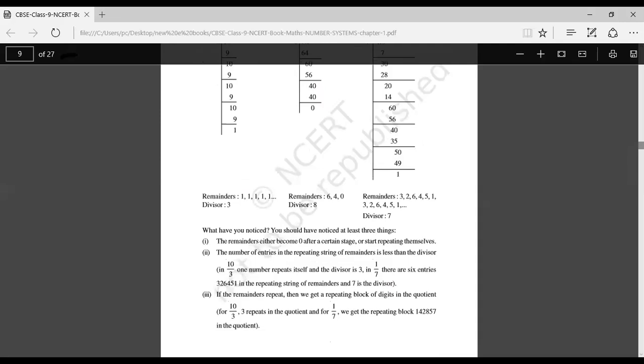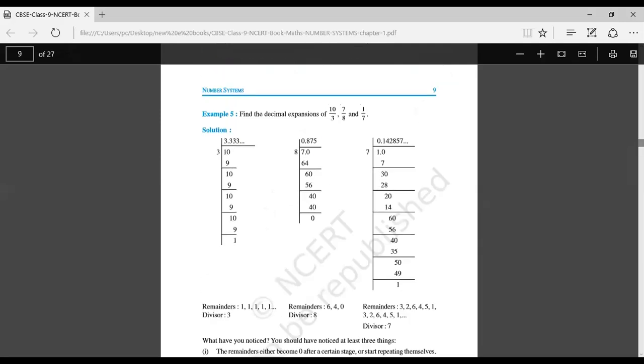So here if you observe, 0.142857, here starting with 1, again starting with 1. That means if 1 comes, again we have to take 0. That means how will we write this, children? 0.142857 bar.